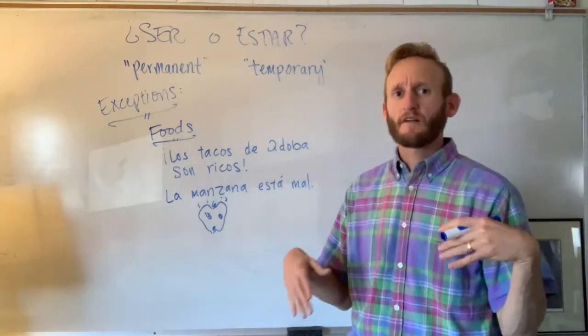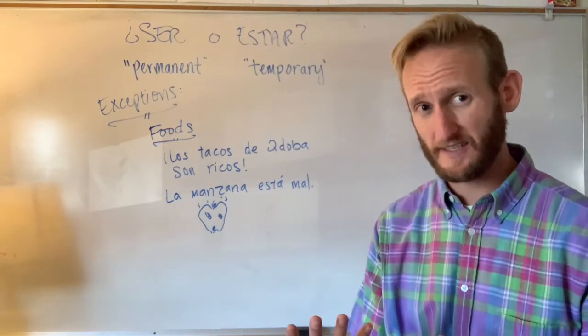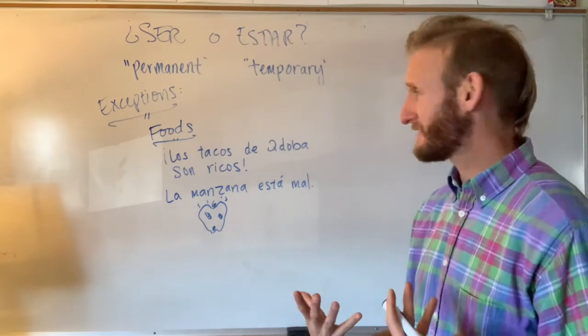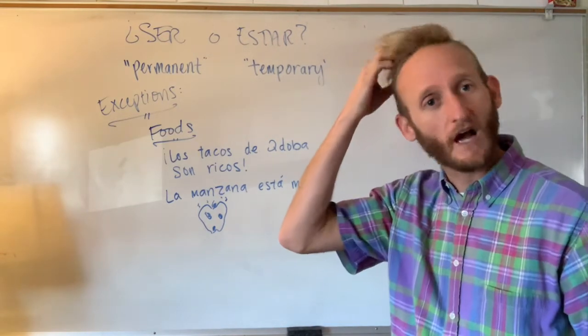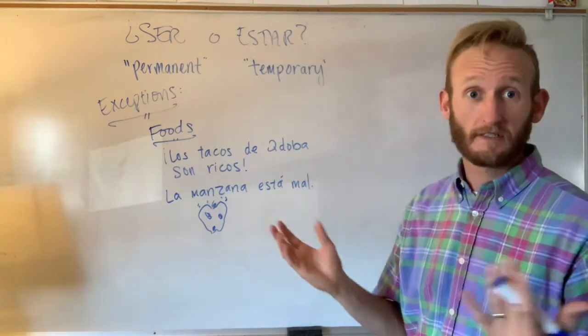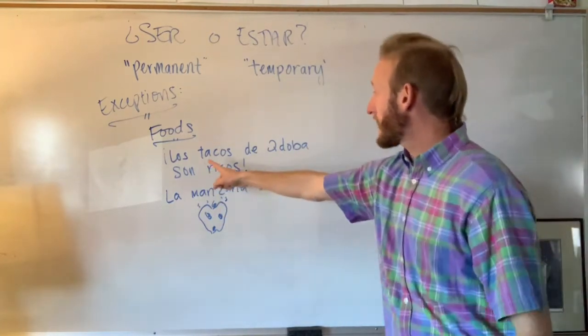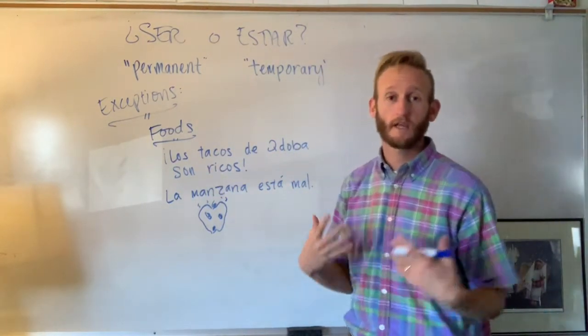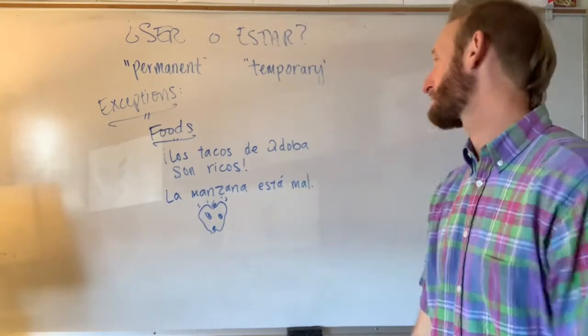All right, what about food? Because when you're talking about food, often you'll characterize the food, right? So you think you would use ser, and sometimes you would. So if you're talking about tacos, like are you into Chipotle or Qdoba tacos, you'd maybe say, bueno, a mí me encantan los tacos de Qdoba. Los tacos de Qdoba son ricos. You're characterizing the tacos from Qdoba as being delicious.